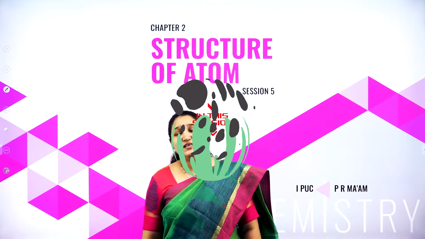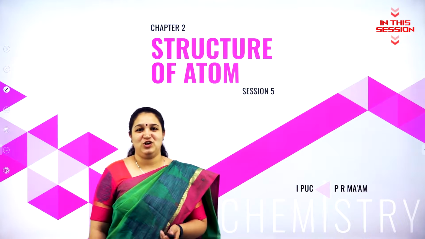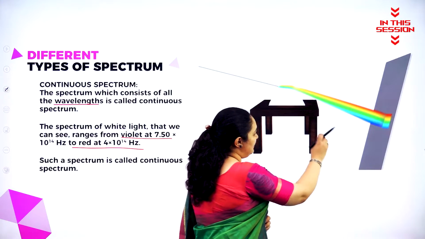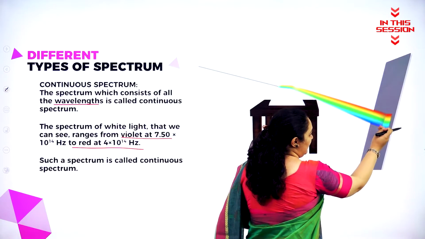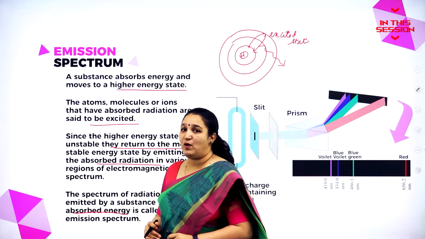Hello my dear students, welcome back to session 5 on the chapter Structure of Atom. When white light is passed through the prism, it splits up to give different colors. I hope you have understood what is emission spectrum. This is very important to understand.